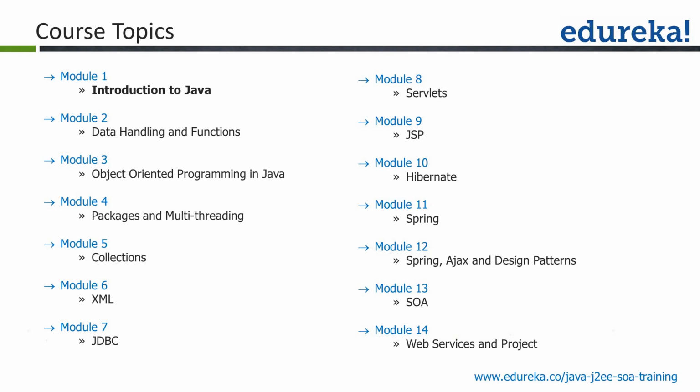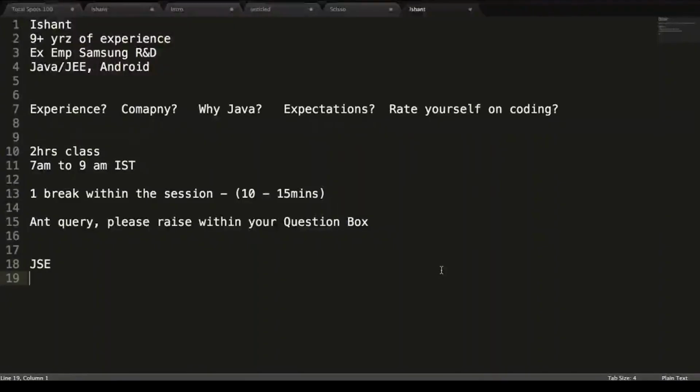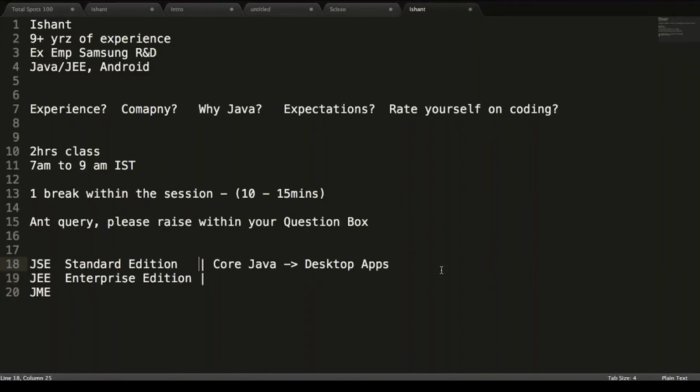The left hand side, module number 1 to 7, cover the standard edition of Java. When I talk about Java, it has three editions. Java Standard Edition: many a time people in the market call it Core Java. This is used so that you can write desktop based applications. Then we have Enterprise Edition. People in the market call it the advanced section of Java. But this advanced Java is not to write desktop apps. It is used to write web apps.